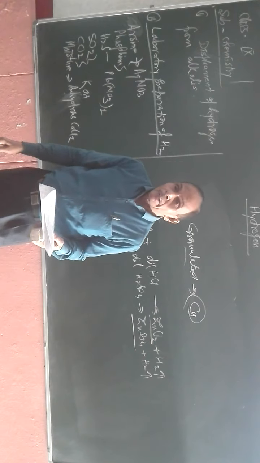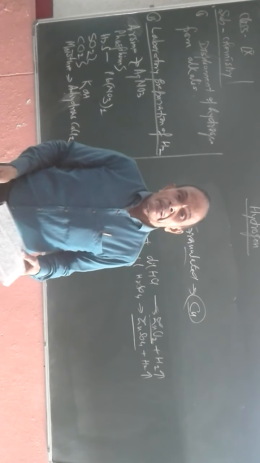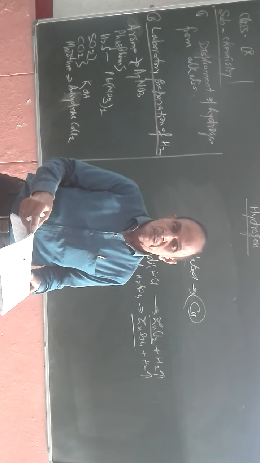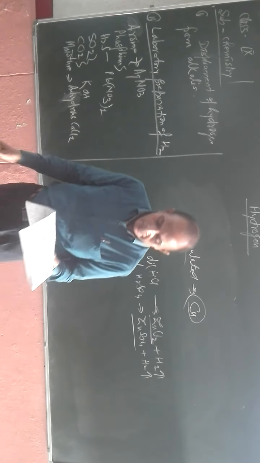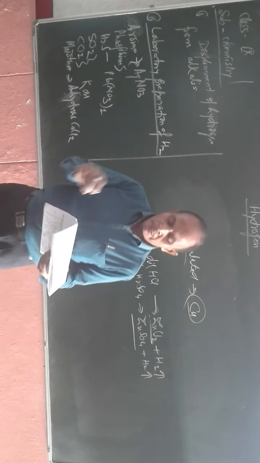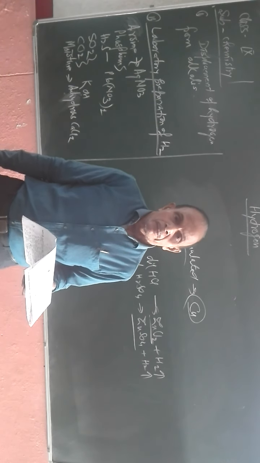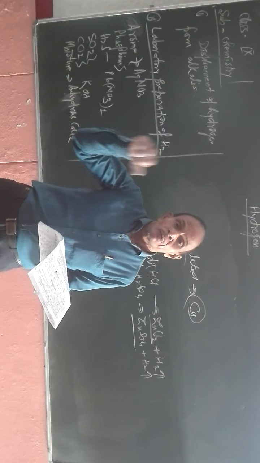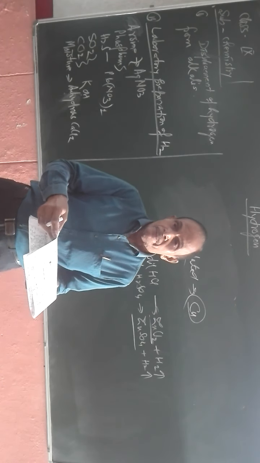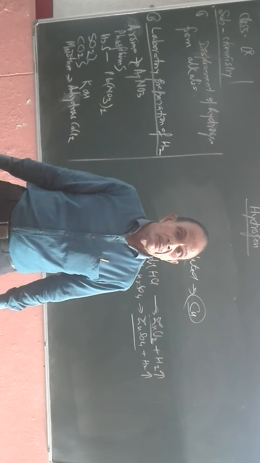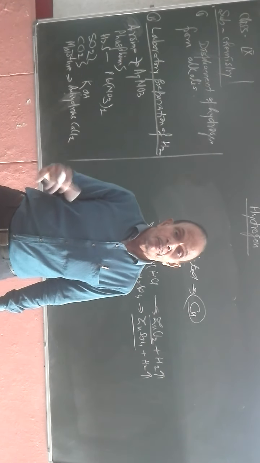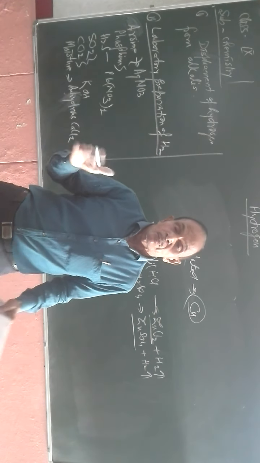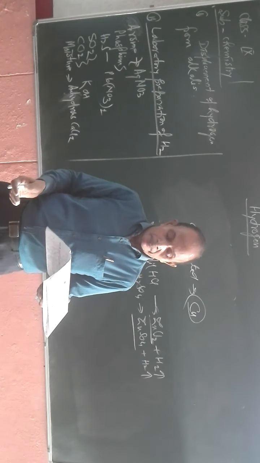Now next, the hydrogen gas which is prepared is collected by downward displacement of water, because this hydrogen is virtually insoluble in water. We don't collect hydrogen by downward displacement of air, because hydrogen forms an explosive mixture with oxygen. As soon as it comes in contact with the oxygen, the explosion will take place. That means hydrogen will burn.